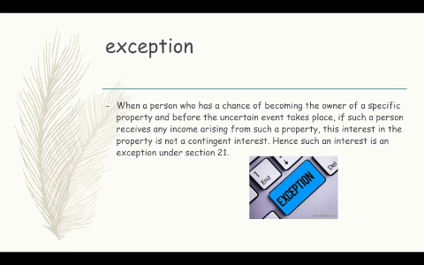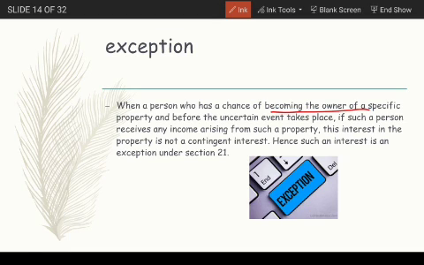So there is an exception for this contingent interest, that is, when a person has a chance of becoming the owner of a specific property, and before the uncertain event takes place, such a person receives any income arising from such a property. This interest in the property is not a contingent interest, hence such an interest is an exception under Section 21.